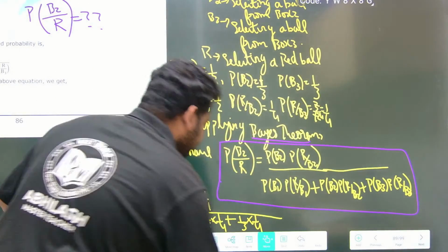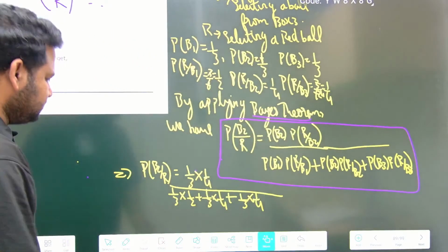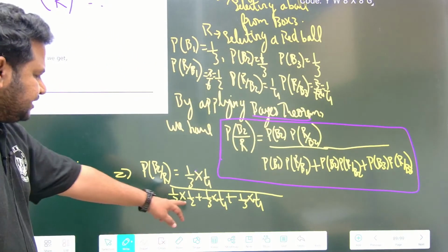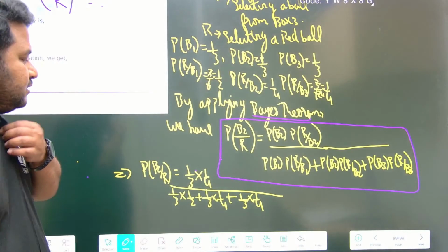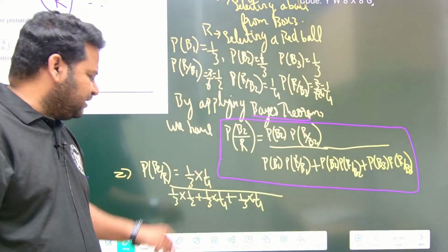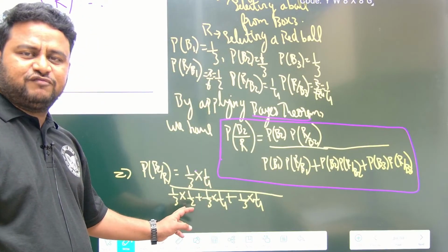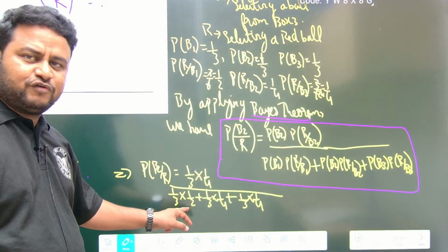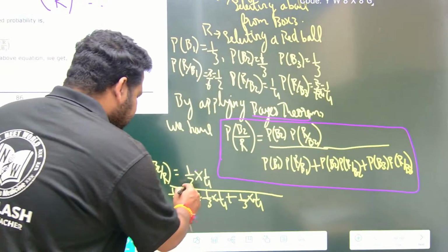Okay, now you have to calculate this. 1 by 3, 1 by 2 is there. So see here, I have 1 by 4 here, 1 by 4 here, here also 1 by 4. So here also if I make it 1 by 4, I can take something common. So to make this 1 by 4, what will I do? I will multiply and divide by 2.